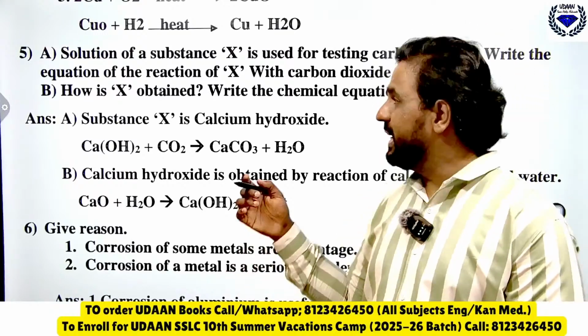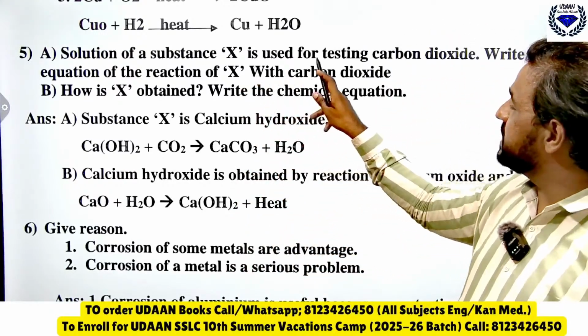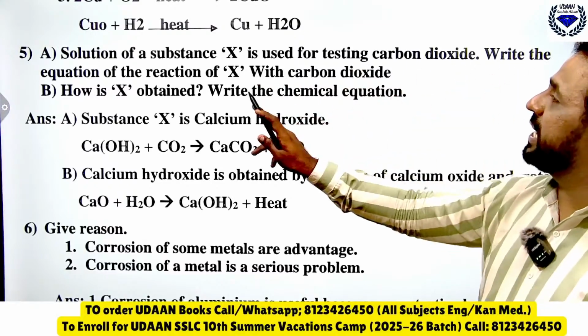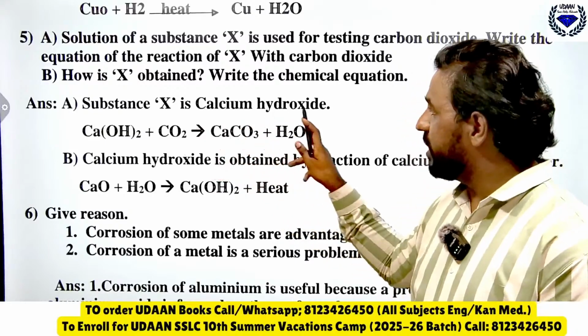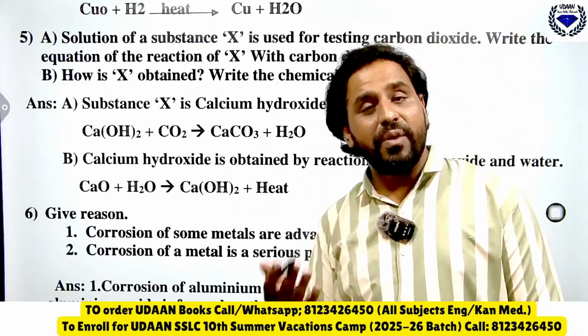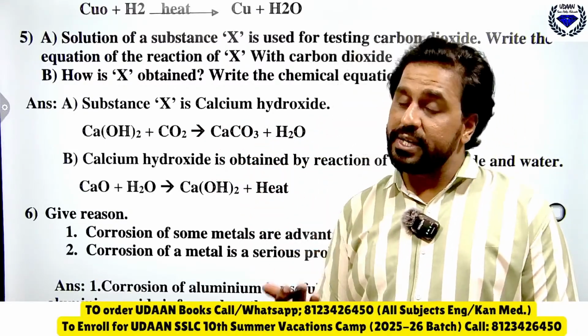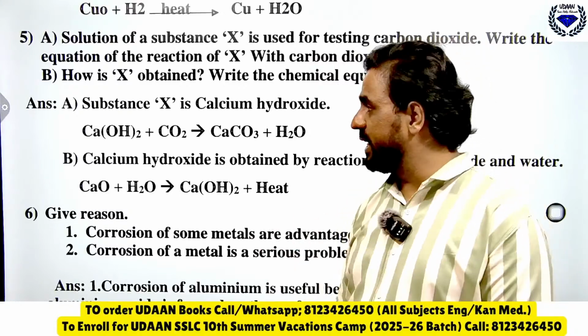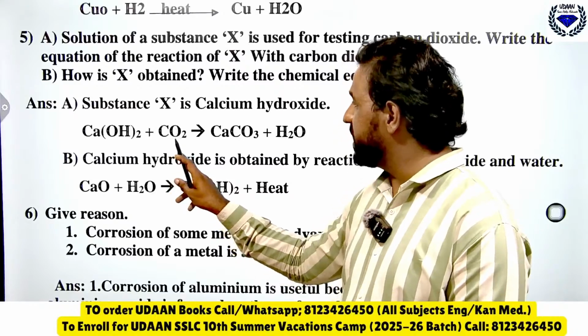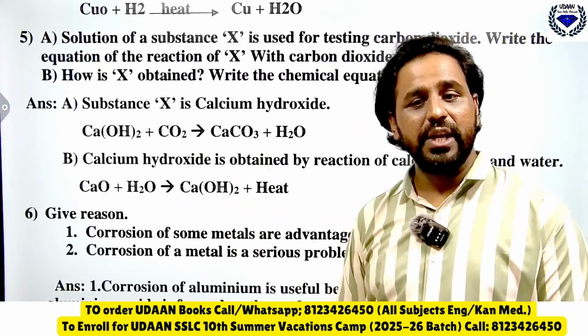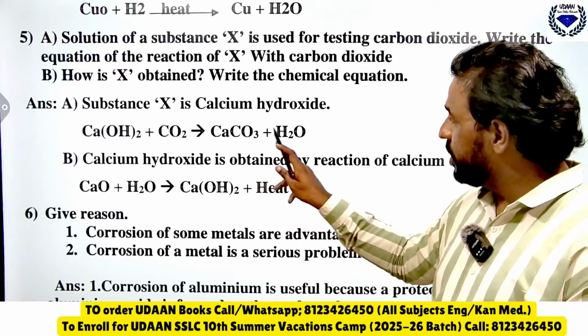Here, a solution of substance X is used to test carbon dioxide. Write the equation of reaction of X with carbon dioxide. The substance X is calcium hydroxide, or it is called lime water, or slaked lime. When this calcium hydroxide reacts with carbon dioxide, it will form calcium carbonate, called limestone, plus water.